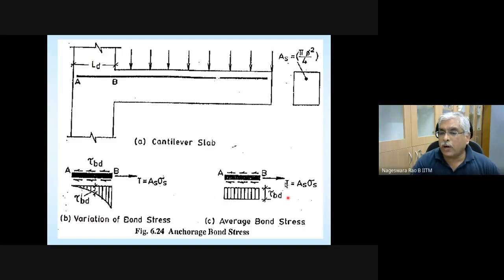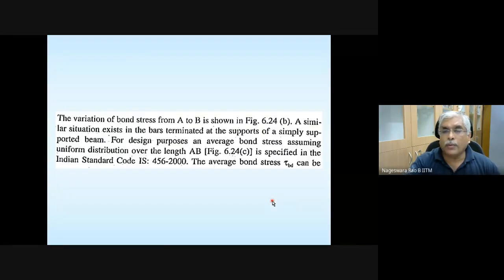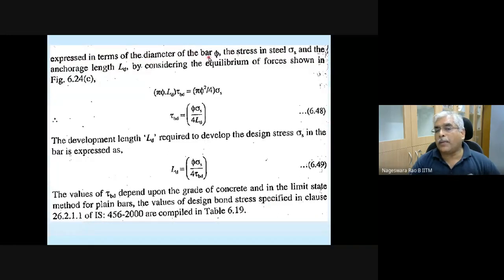Now, with this free body diagram, you can easily write tau BD can be expressed in terms of diameter of bar, stress in the steel, sigma s, and anchorage length LD. So, you can write this relation. What is this? Pi times this symbol that is used for denoting this rebar, pi times d, or pi times this phi.